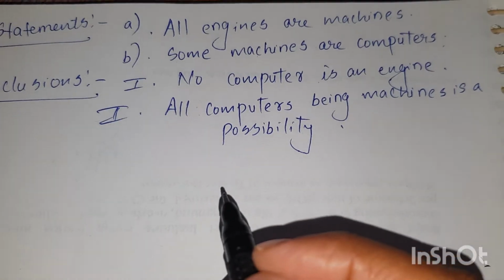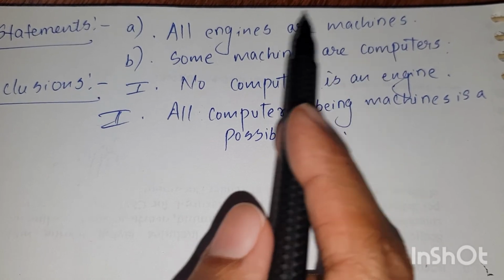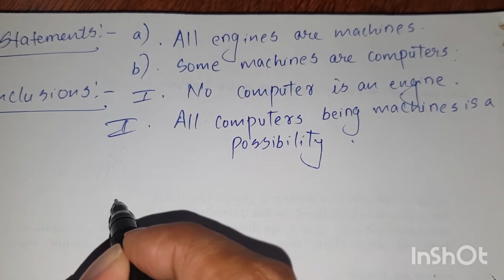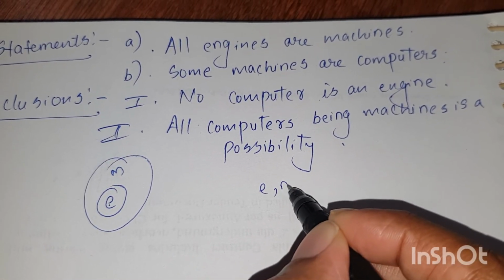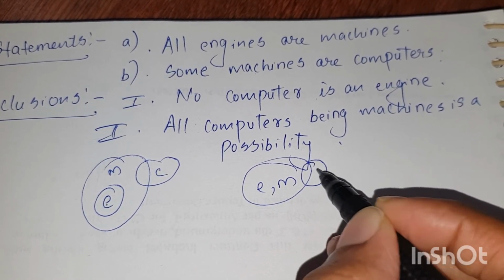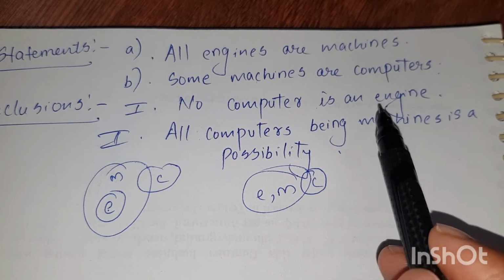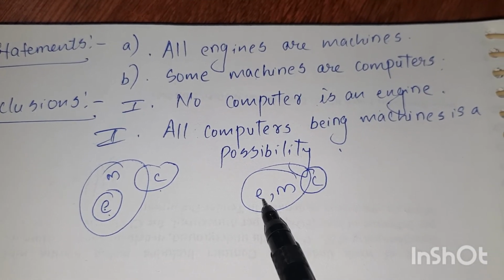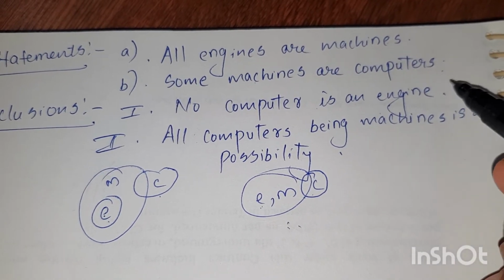Got it? Going to the fifth workout question. All engines are machines. That is universal affirmative, right? All X are Y, so there are two possibilities for that. Next, some machines are computers. Now conclusions. No computer is an engine. Here it is true, but here it is false. A computer is an engine in this diagram. So this is not true.